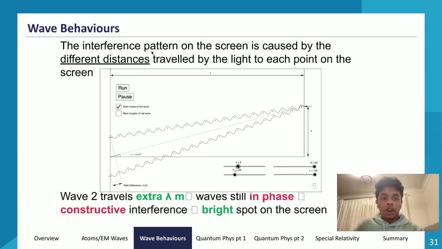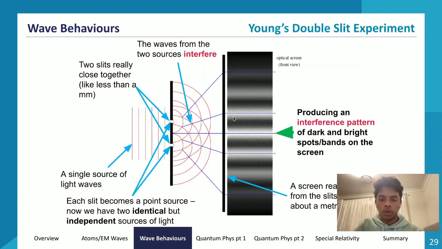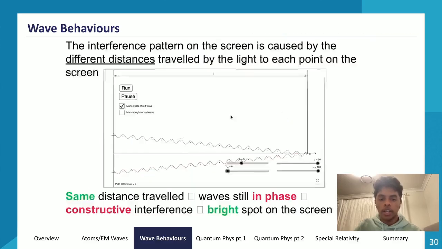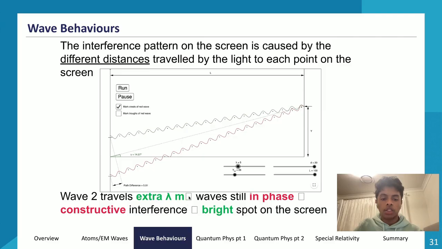There are two things that could happen if they travel different distances. One thing is that wave 2, the red wave, will travel an extra one wavelength to get to the second position. Let's look at this second bright spot on top over here. For this second bright white spot, the bottom point source will have to travel more to get to it than the top light wave. So wave 2 will travel an extra one wavelength.